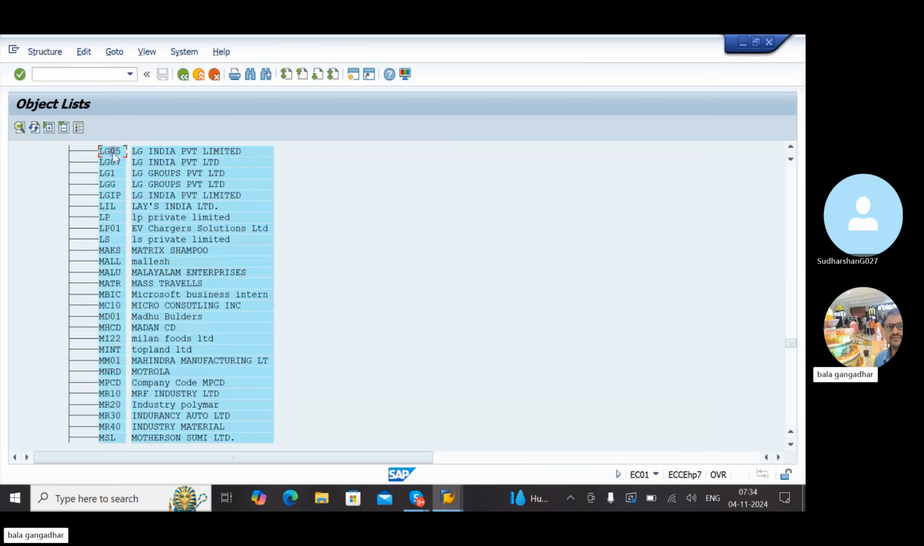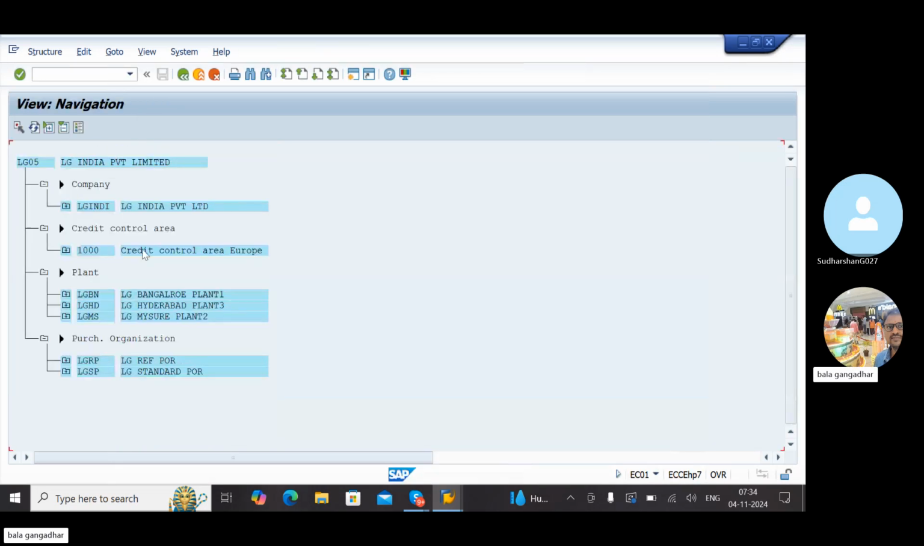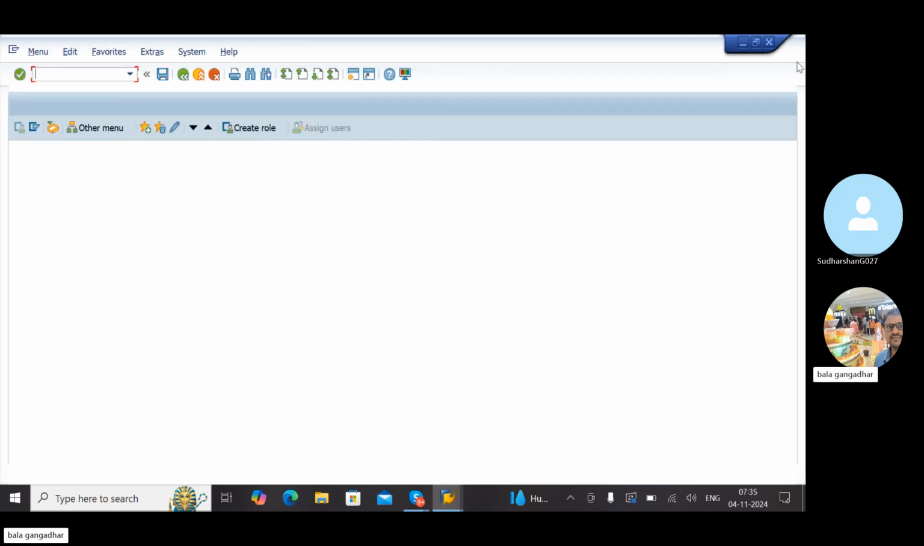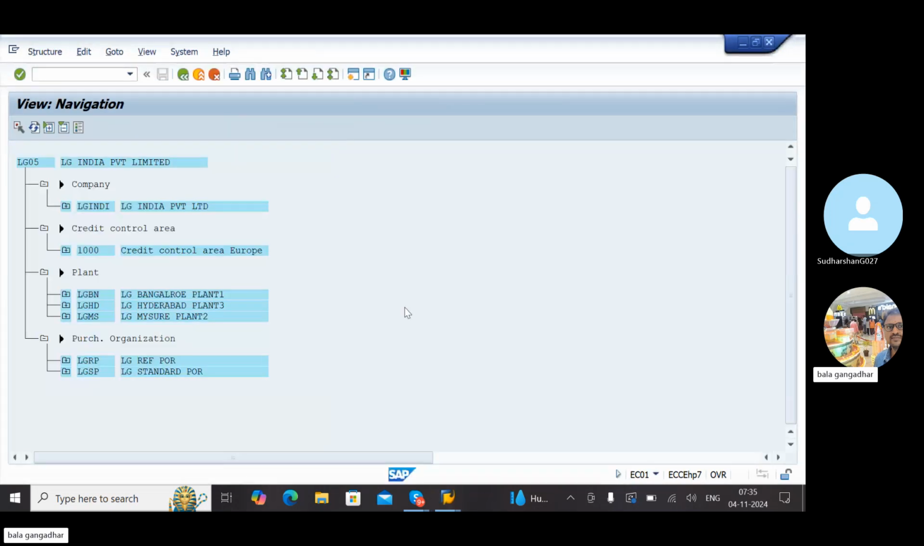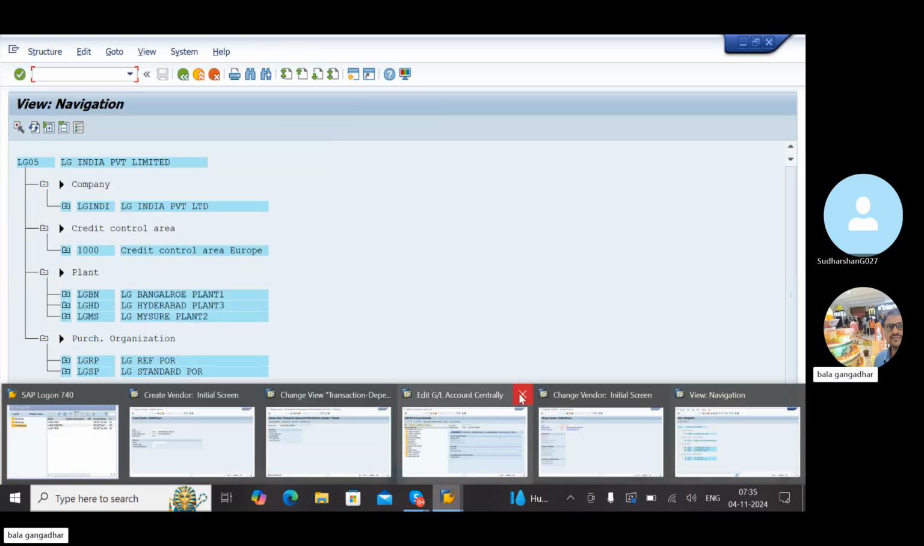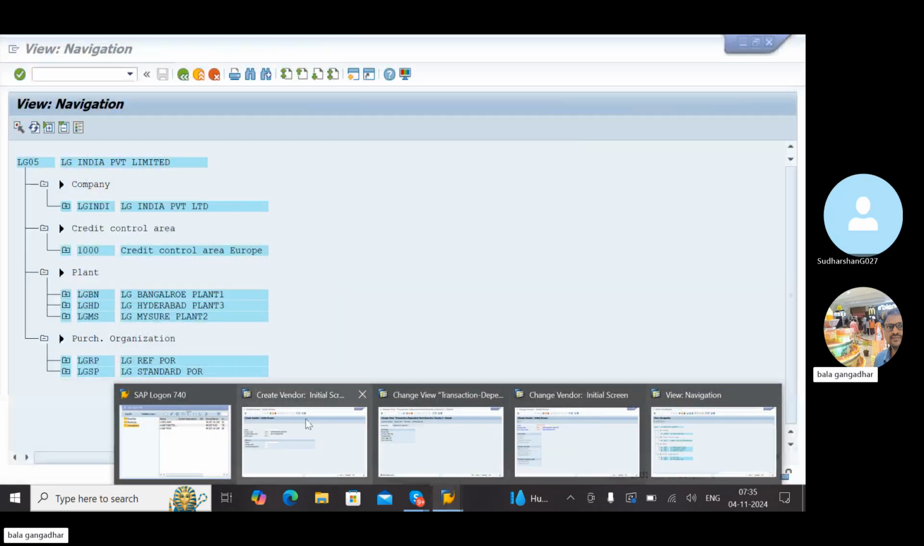LG05. Double click. See now, it is clearly related. Our plants only, LG only, correct? Yes, sir. Okay, now what do I have to do? I have to create for LG related. But I created something domestic, GMR related, I think last session. Yes, sir. Okay, that's why some mismatching of the data.